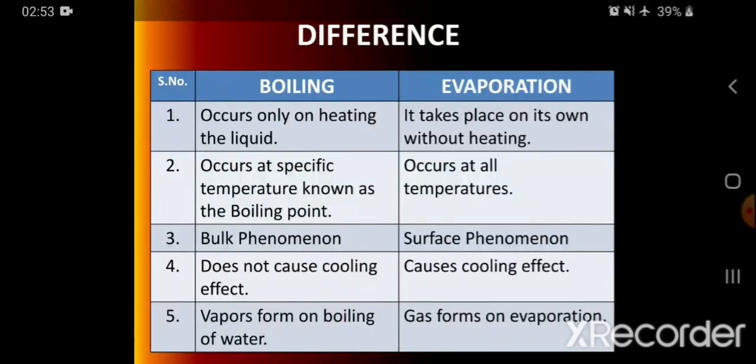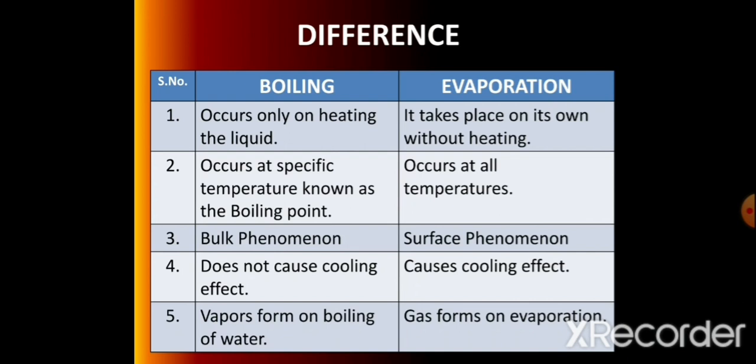There are a number of states of matter we studied in this chapter. So this was the last phenomena. Now we will differentiate these two phenomena, that is boiling and evaporation. Boiling occurs only on heating the liquid, but evaporation occurs on its own without heating.